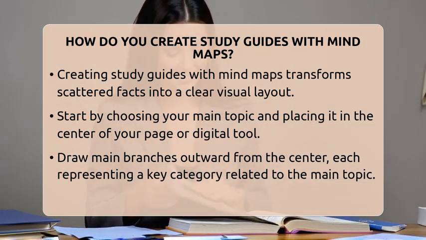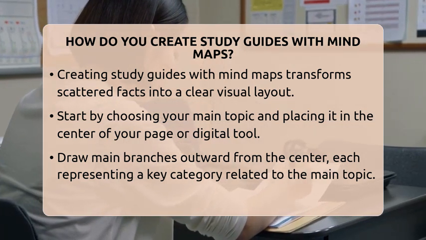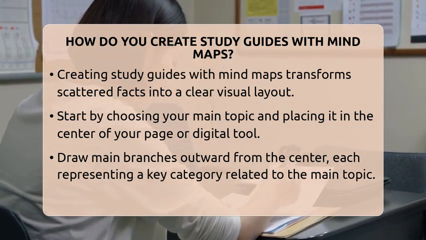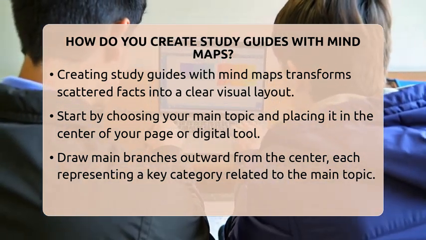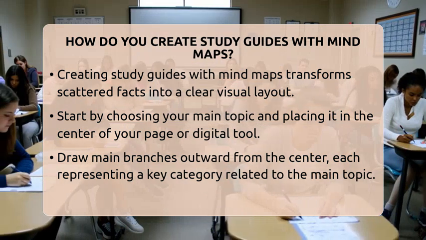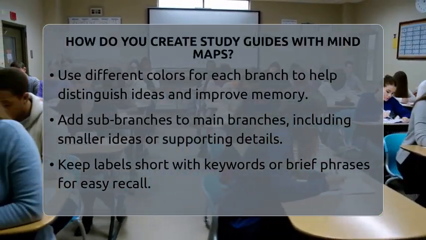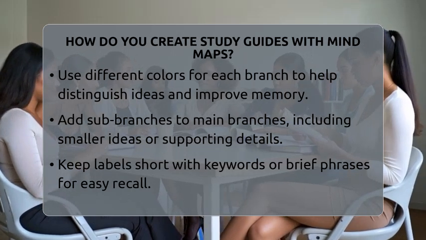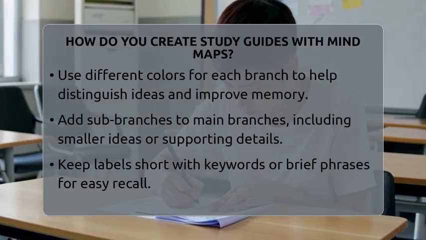First, pick your main topic or subject. Write it in the center of a blank page or open a digital mind mapping tool. This central idea is the core of your study guide. From there, draw lines outward to create main branches. Each branch stands for a big category or key point related to your main topic. Use different colors for each branch to make them stand out and help your brain distinguish between ideas.